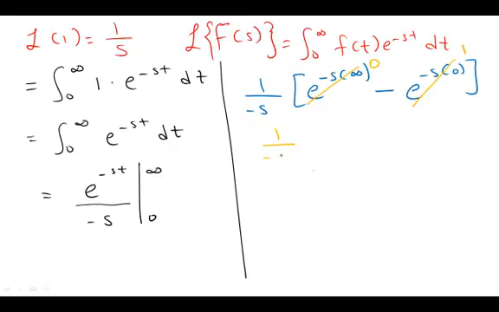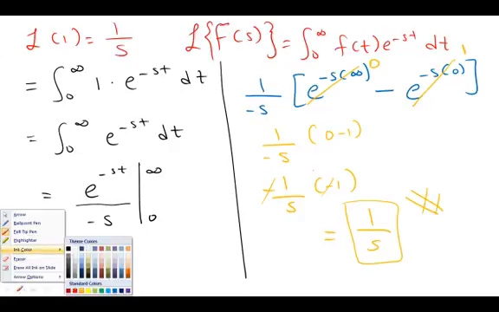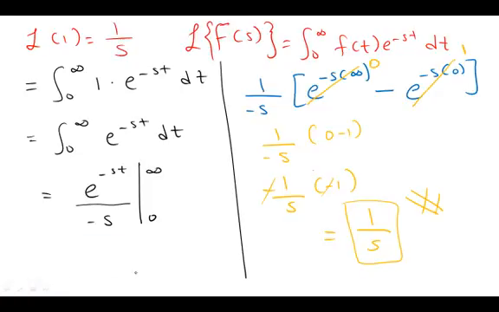So 1 over negative s will be multiplied by 0 minus 1, which is negative 1. So negative with negative will cancel to give you 1 over s as a positive. So Laplace of 1 equals 1 over s. Okay, good. This is the first proof that we made.